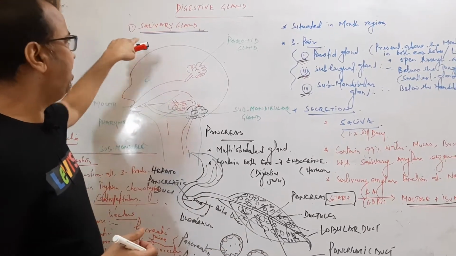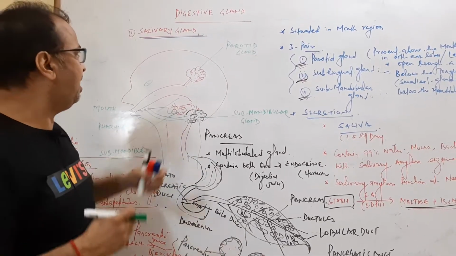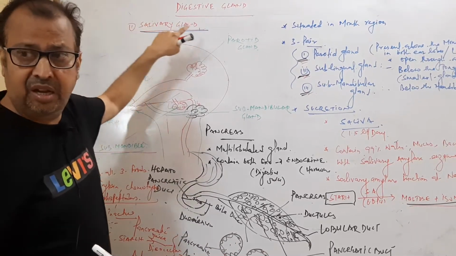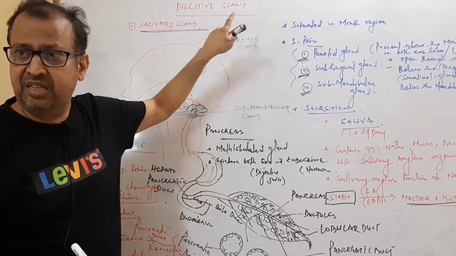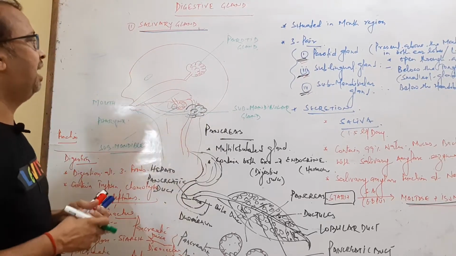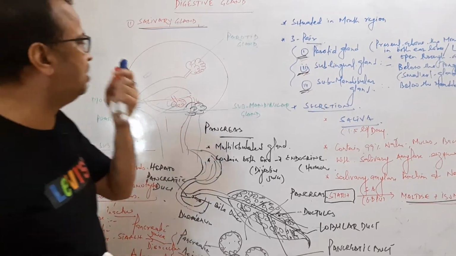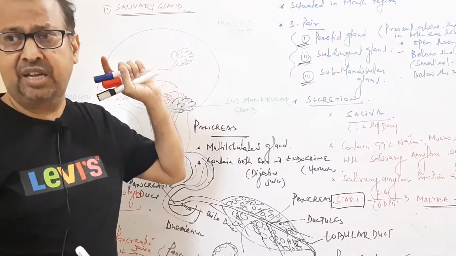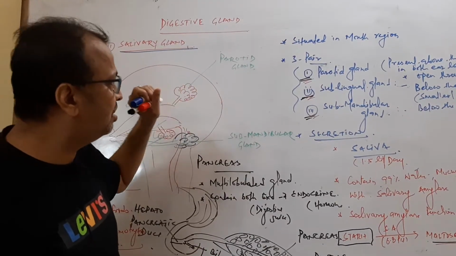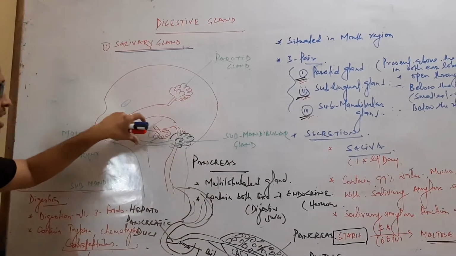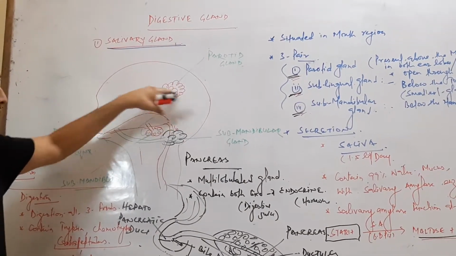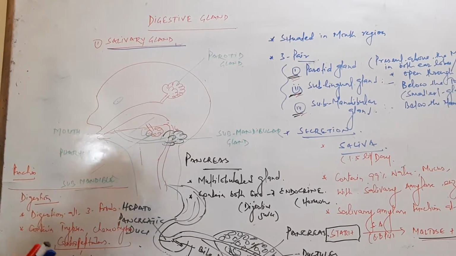So there are various types of glands, like salivary gland, liver, pancreas, intestinal gland, etc. So first we start with the salivary gland. The salivary gland is the gland which is present in the mouth region, and it secretes a watery substance called saliva. So here is the salivary gland. So 1, 2, 3. It means 3 pairs of salivary gland.